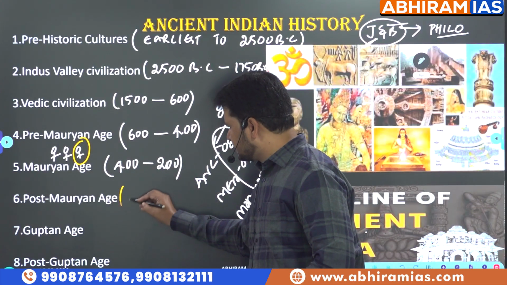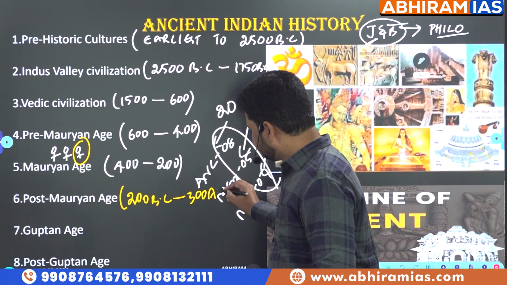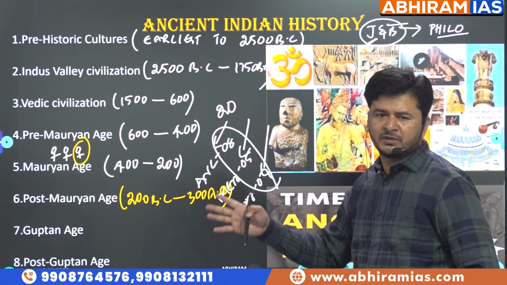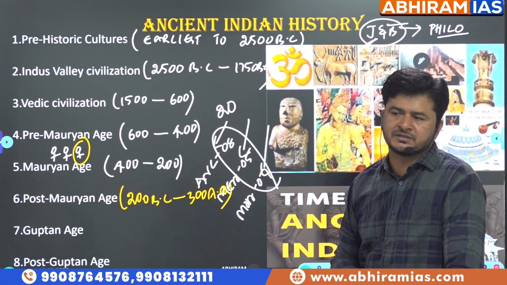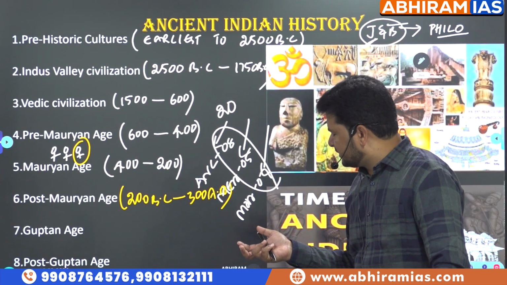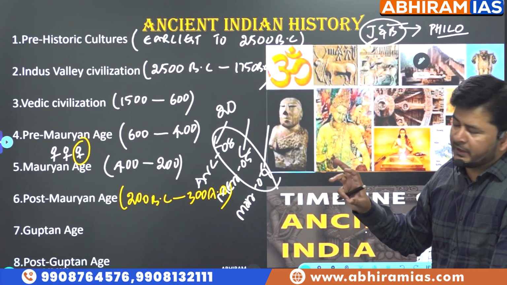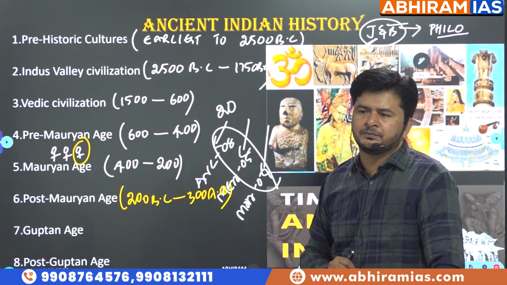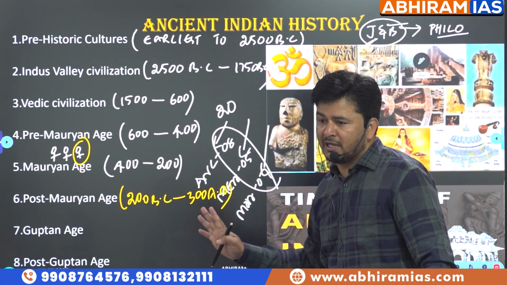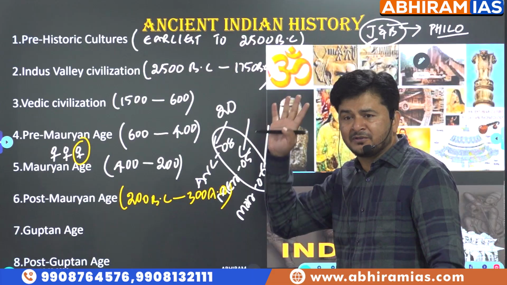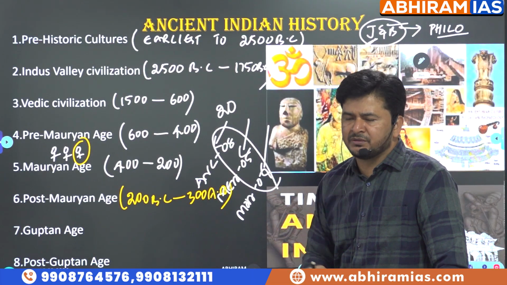Followed by the post-Mauryan age, 200 BC to 300 AD. Here we move from BC to AD. 200 BC to 300 AD, a history of 500 years. Another extremely important area for the prelims exam; as I was telling, based on timeline they asked 2 questions here. Post-Mauryan age, let me tell you, is the most neglected part of aspirants. I'm not talking about a neglected part of competitive exams, but of aspirants, because it is full of confusion.